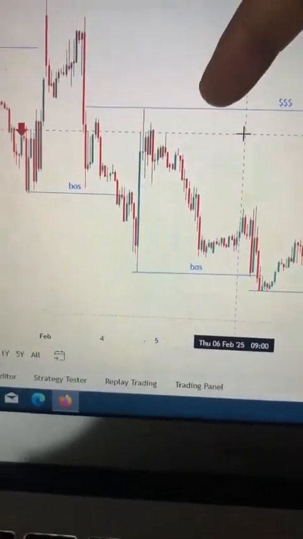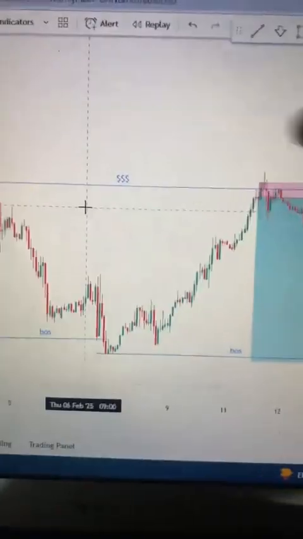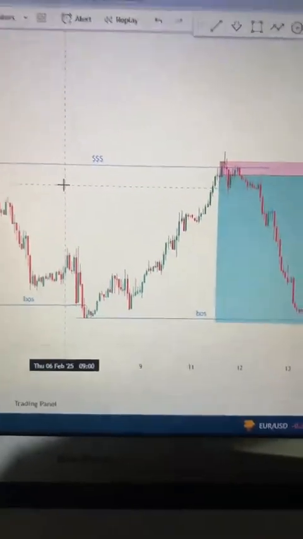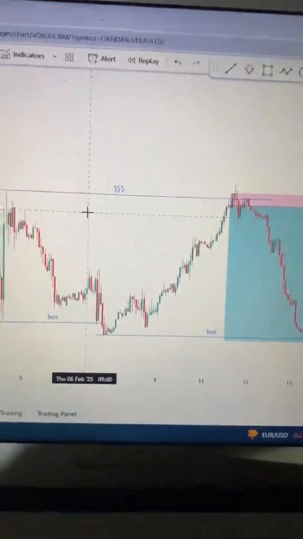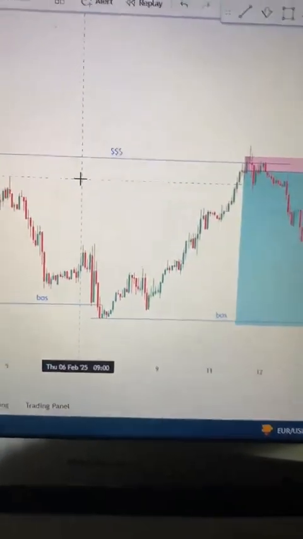This is a liquidity. What happened? Price swept out liquidity. So, being a smart money trader, you will surely know that this is what? An inducement zone, because this is a liquidity.